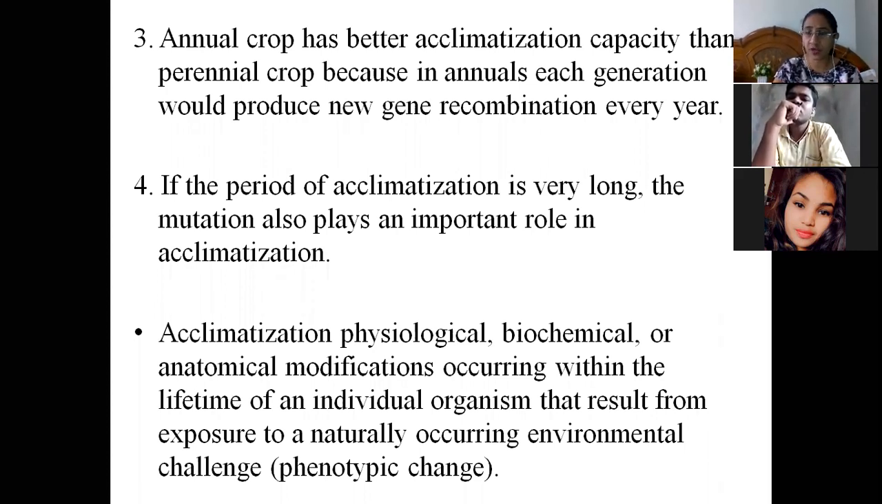It can be biochemical, or it can be physiological. Physiological means whatever changes we see in the physiology of the plant, and biochemical means whatever changes take place inside the plant at the enzyme level, at the biochemical level. Or anatomical means whatever the anatomy of the plant, occurring within the life cycle. So these changes can occur over a period of time, that means over a particular life cycle of an individual